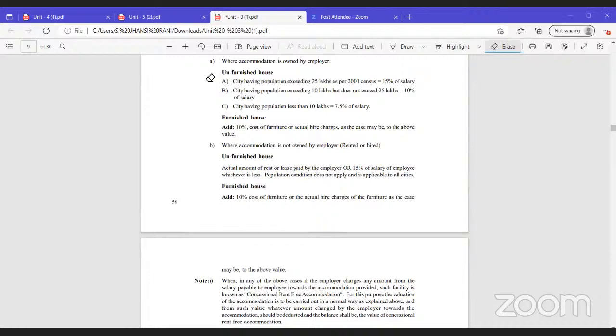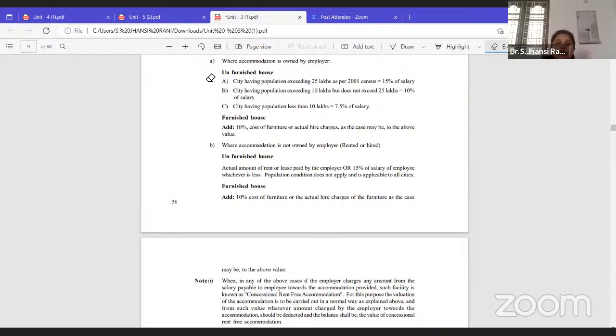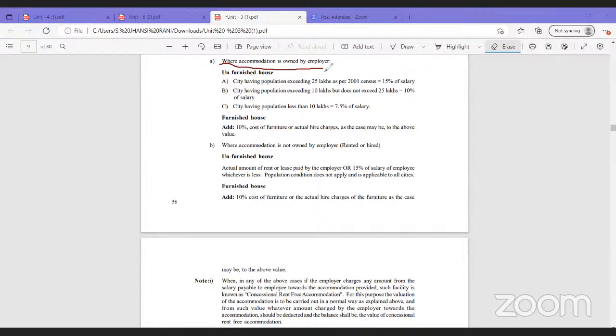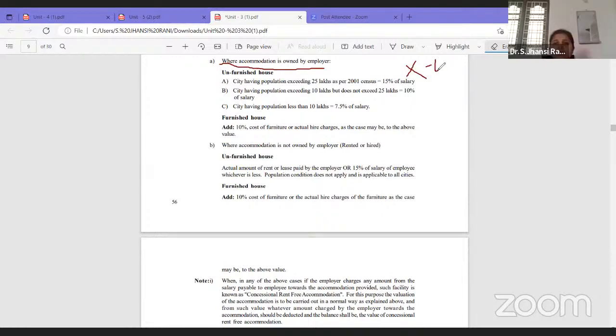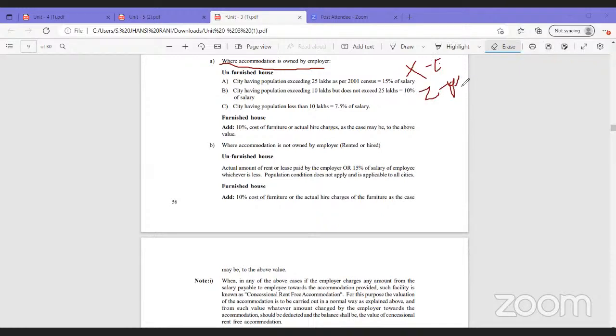Yes. That is rent-free accommodation when accommodation is owned by the employer. For example, here X is an employee and Z is an employer, meaning he is providing employment to the employee.